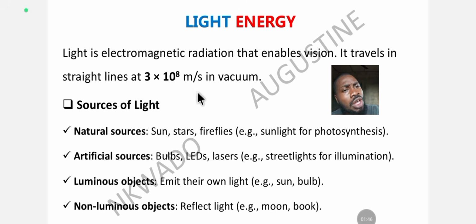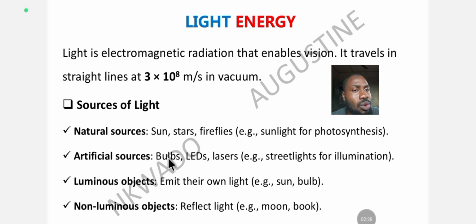Under the sources of light, we have natural sources and artificial sources. The natural sources include anything created by nature, not man-made. We were born into the earth to discover that this thing is a source of light, making it natural. All these artificials are man-made. Natural examples are the sun, stars, fireflies, and sunlight, a radiation for photosynthesis, ultraviolet light.